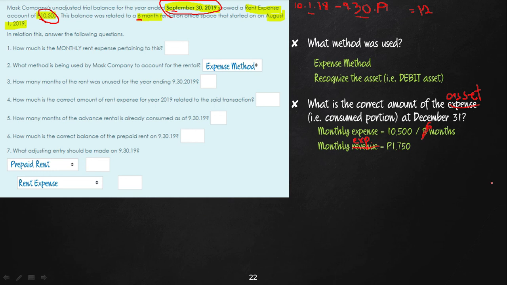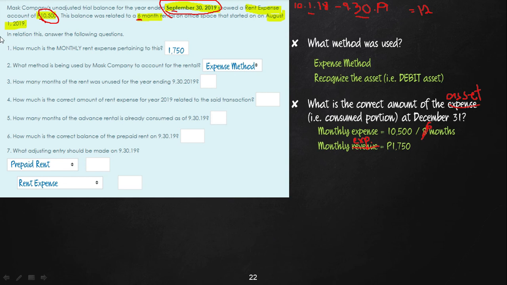Okay, so the monthly expense is 1,750. So the answer to question number 1 is 1,750. Okay, next we start counting, no? So how many months were consumed during the year? Remember that the year ends September 30, and this particular contract started on August 1.